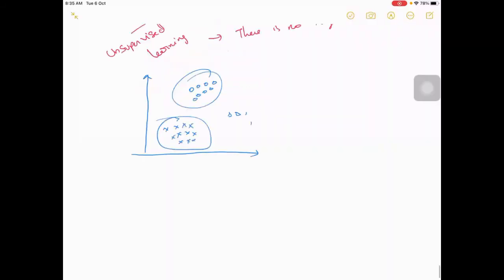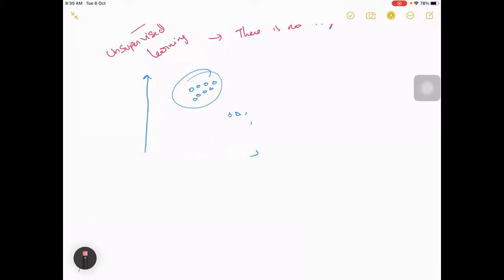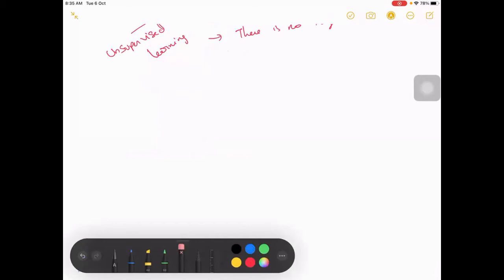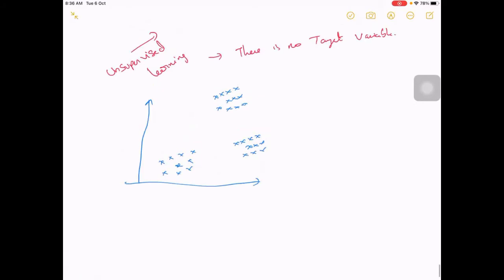Okay, so instead of this, what we can do is write all of them in a single representation of data points. So I have a few data points here, and a few data points here. If you plot your data points, you find something like this. If you can see, these can easily be made into three different groups, right?